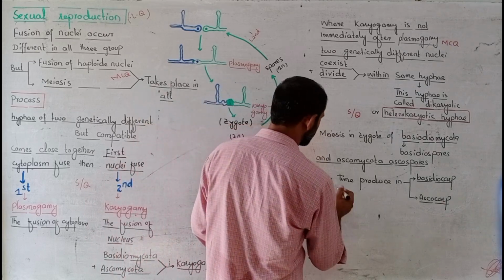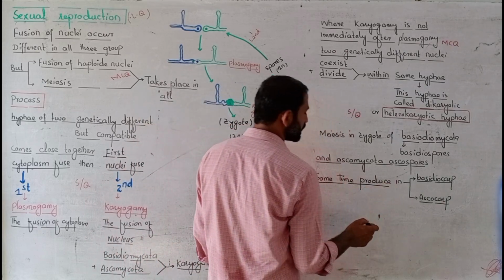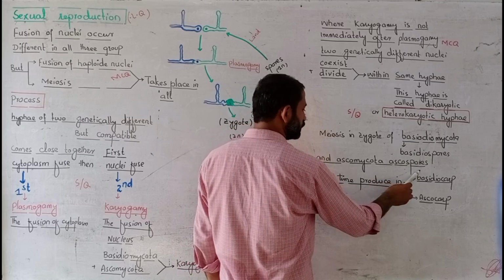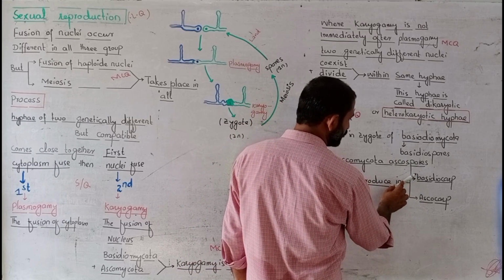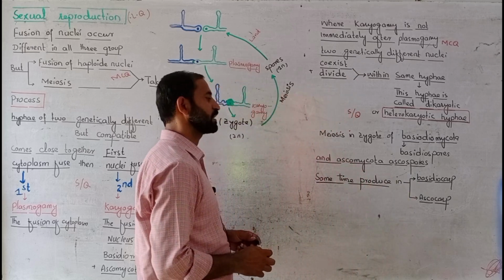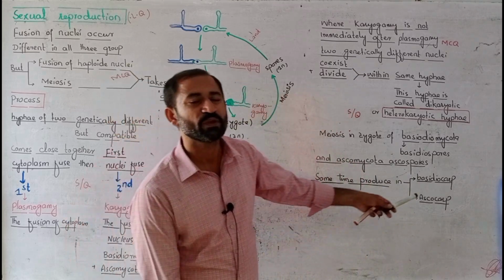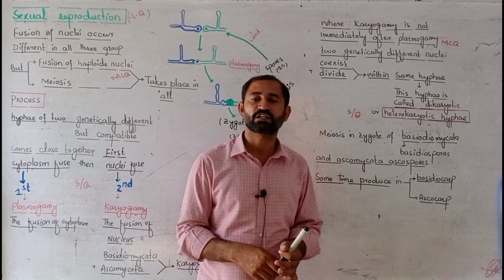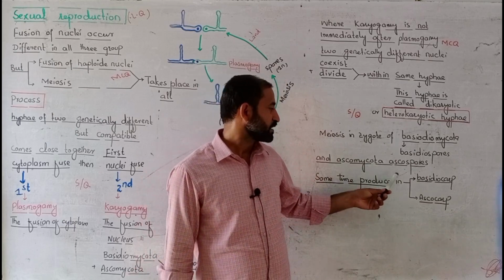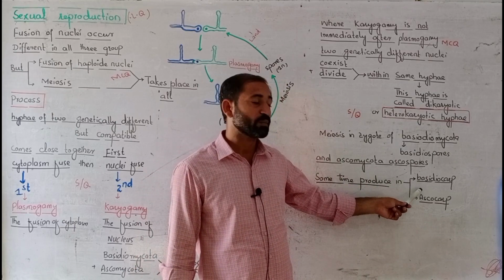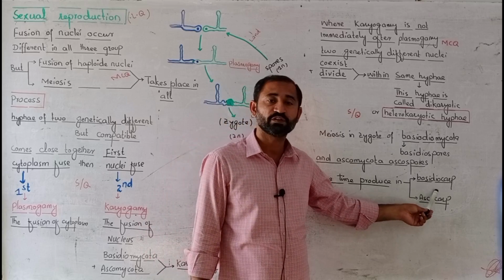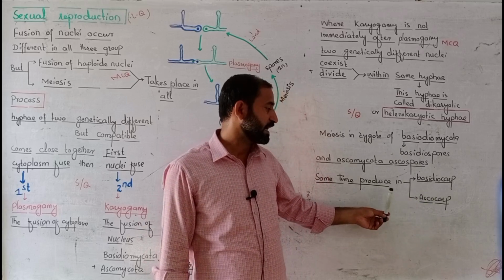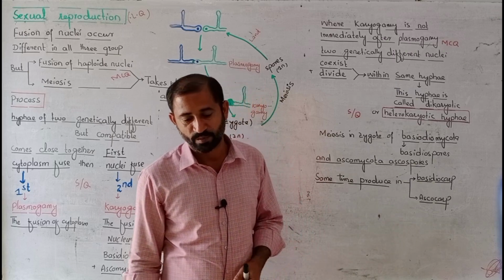In some cases the spores are produced in basidiocarp and ascocarp respectively. Carp means fruiting bodies, the reproductive structures. Basidiospores are produced within basidiocarp, and ascospores are produced in ascocarp.